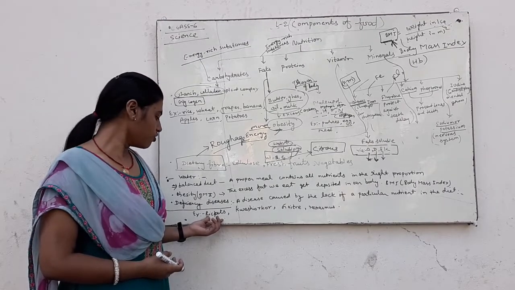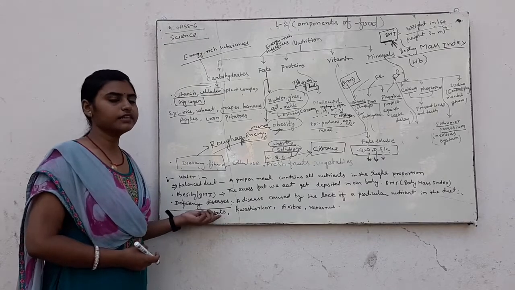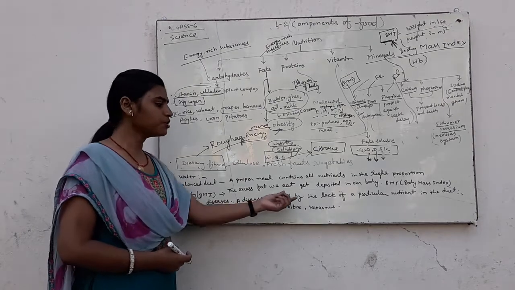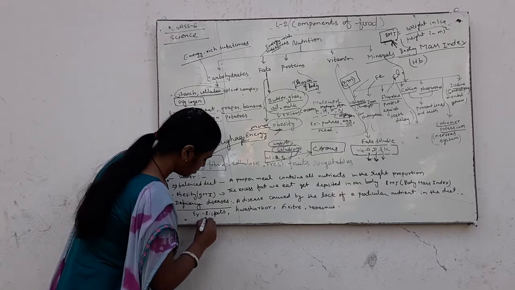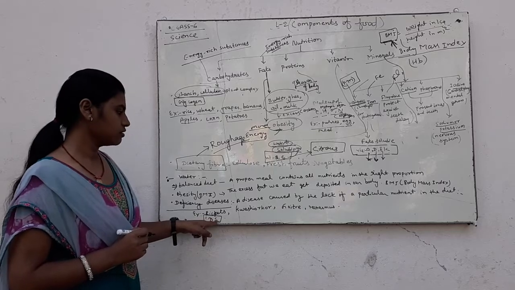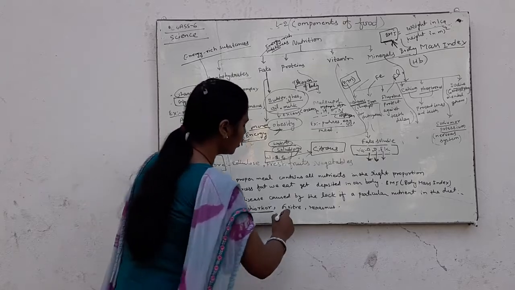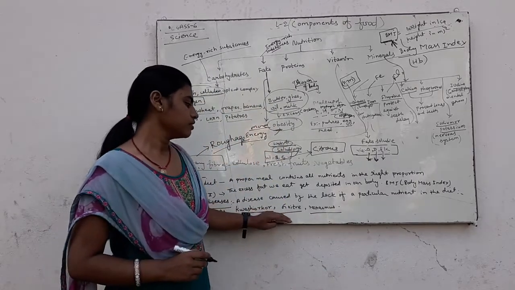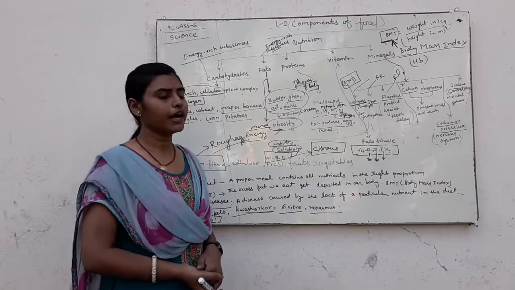For example, rickets. Rickets is that disease which is caused by the lack of vitamin D. Kwashiorkor, goitre and marasmus are also caused by the lack of particular nutrients.